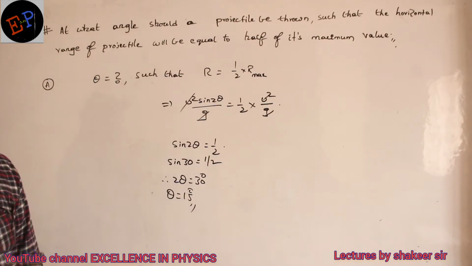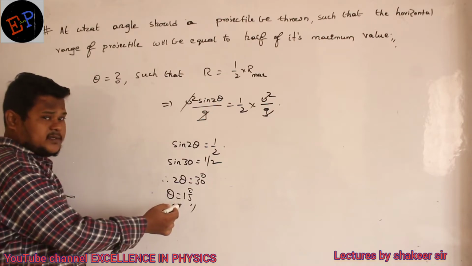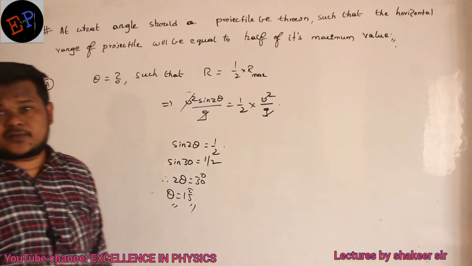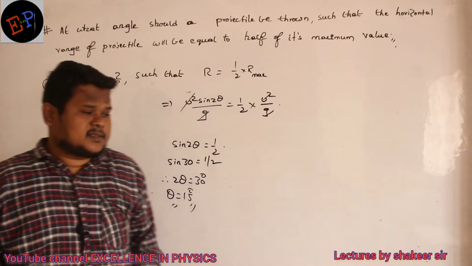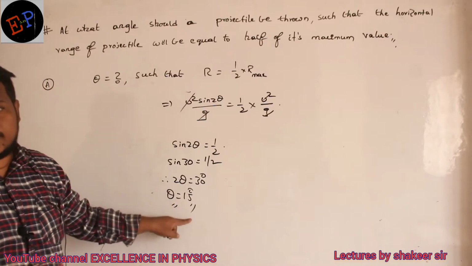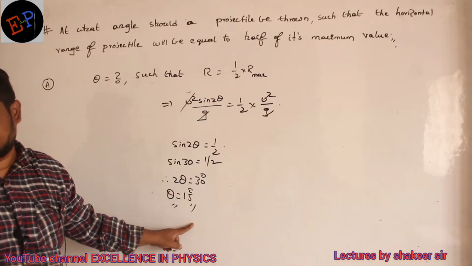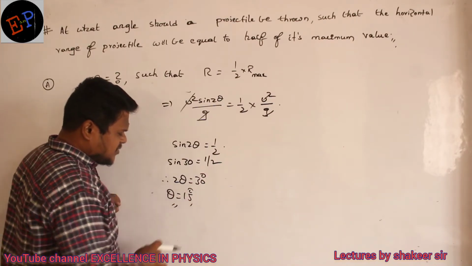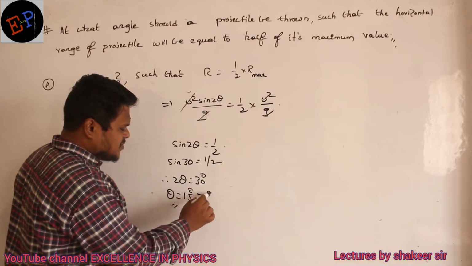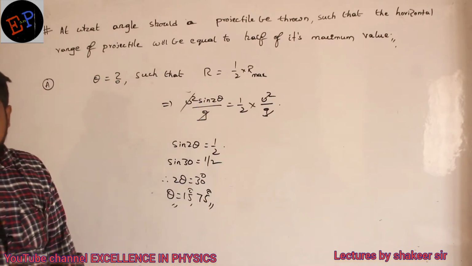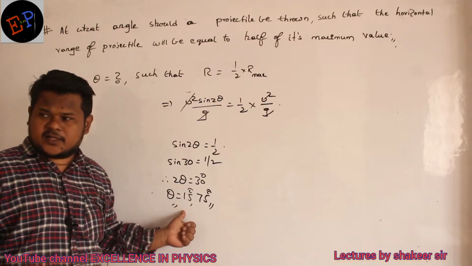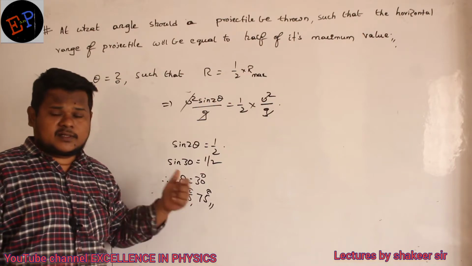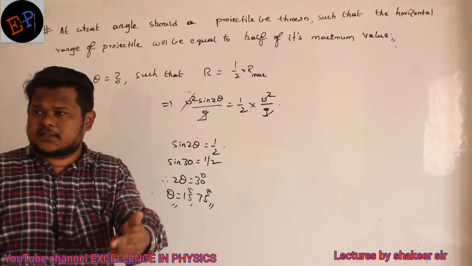Understood? So if I throw the body at an angle of 15 degrees, then the range obtained will be half of the maximum range, that is, the range at 45 degrees. Now can I say that theta equal to 15 is also correct, and 75 is also correct? How can you say? Because already we discussed that range will be the same for theta as well as 90 minus theta.